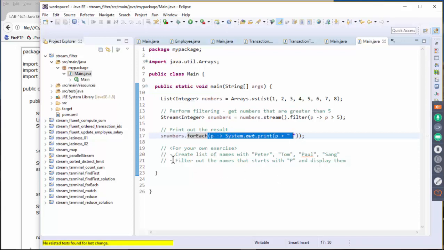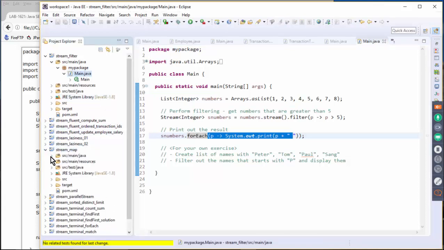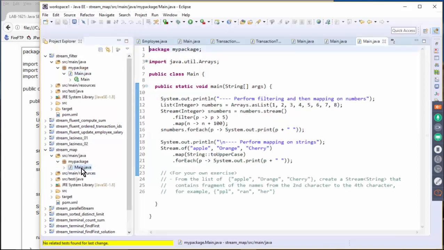Okay. All right. So for your exercise, I want you to create a list of names with Peter, Tom, Paul, and Sang, and filter out names that start with P and display them. Okay. All right. So I'm going to actually explain all these exercises, and I'm going to give you guys the time to do the lab exercise. Next one is map. Again, we have seen examples of map.